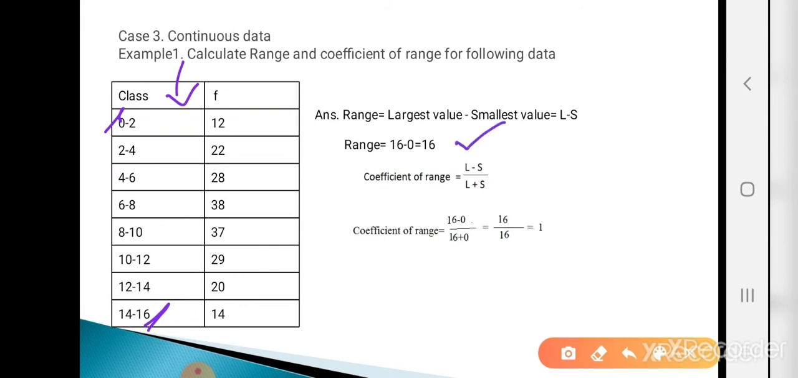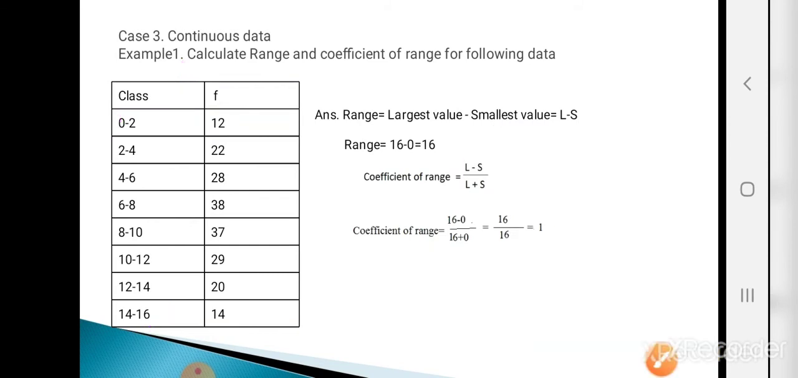Now the coefficient of range formula is L minus S divided by L plus S. What is the largest value? We are given an example, 16. And what is the smallest value? 0. So 16 minus 0 divided by 16 plus 0. So 16 divided by 16, that is 1. So the coefficient of range value is 1. So this is the concept of range for ungrouped data, group data and continuous data.